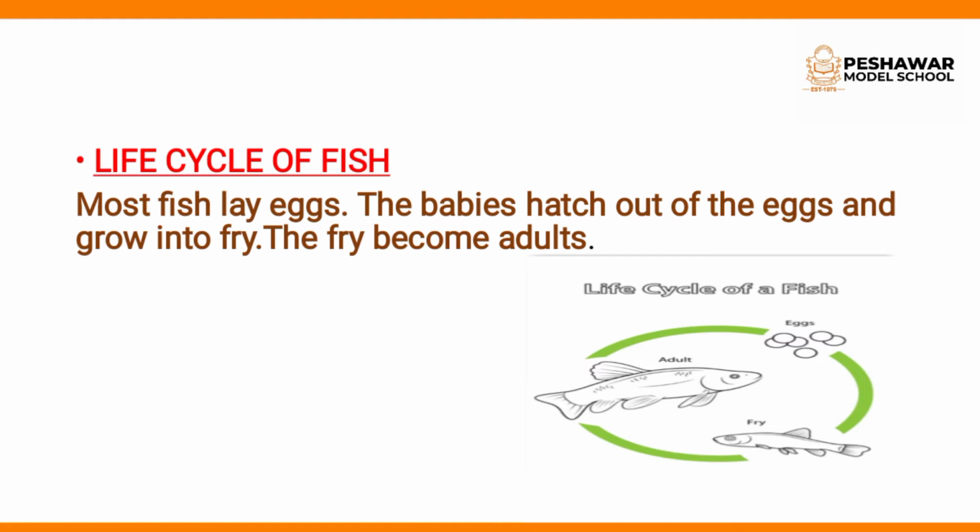Okay, first fish lay eggs, then babies hatch out of the eggs, which are called fry, and then fry becomes an adult fish, and then again adult fish lay eggs, and the life cycle begins again. So this is life cycle of fish. Most fish lay eggs. The babies hatch out of the eggs and grow into fry. The fry become adult.